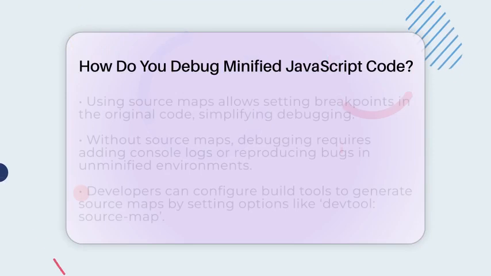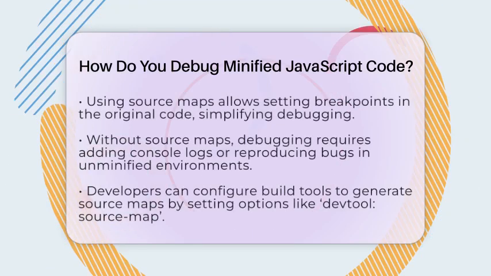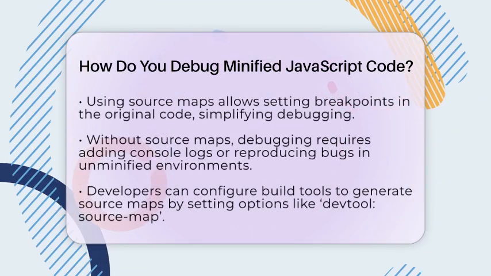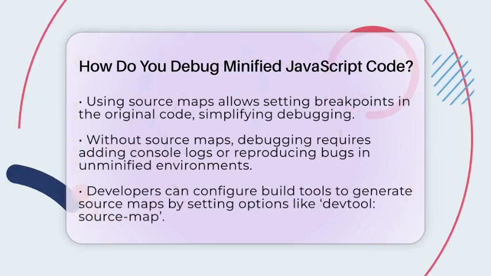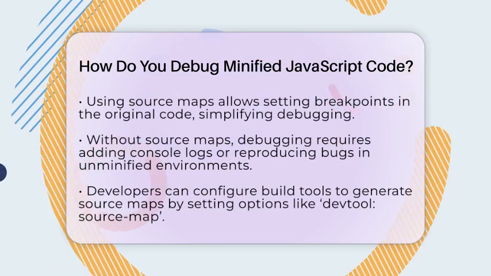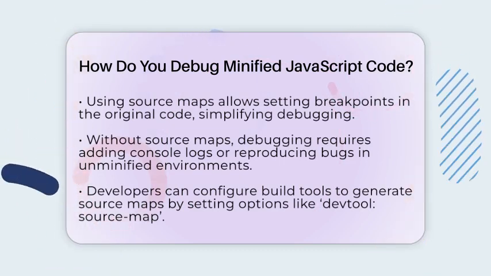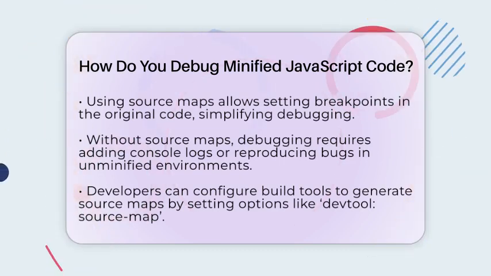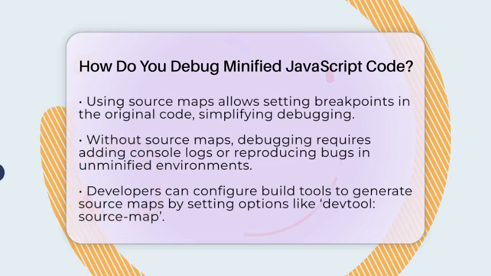If you're debugging and want to pause execution, just click on a line in the original source code and hit play. The debugger will stop there, letting you inspect variables and see what's happening step by step. This process is much faster and clearer than trying to decipher compressed code.